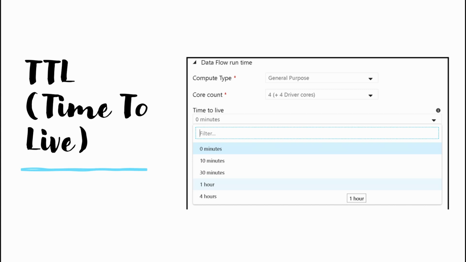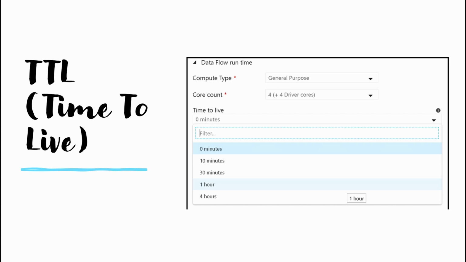There is something called TTL, which means time to live, which is the time duration during which your clusters will be set to live and the VMs will be active, so that they can handle the execution of the various transformations or activities.